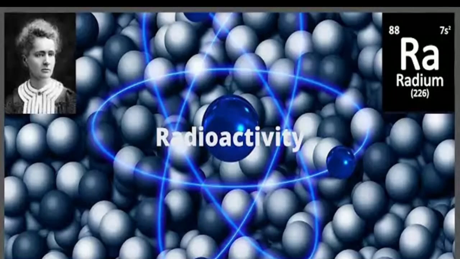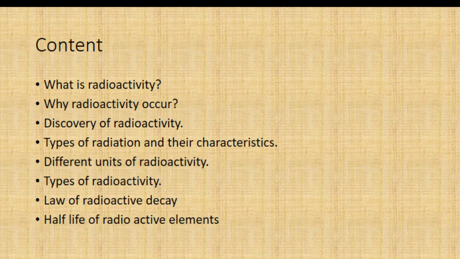In this video I am going to explain one important phenomenon of nuclear physics called radioactivity. The content I am going to explain in this video are as follows. What is radioactivity? Why does radioactivity occur? Discovery of radioactivity, types of radiation and their characteristics, different units of radioactivity, types of radioactivity, and we will derive an expression for the law of radioactivity, decay, and half-life of radioactive elements.